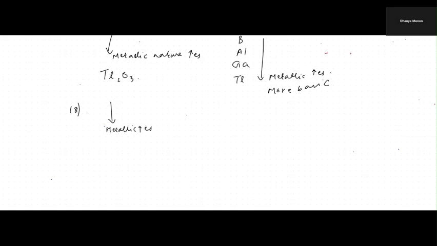So definitely we have potassium in the first group, we have calcium in the second group, and we have beryllium above. So beryllium will have the least character. Potassium will have the highest, then next one is calcium, then beryllium. So this is the order.